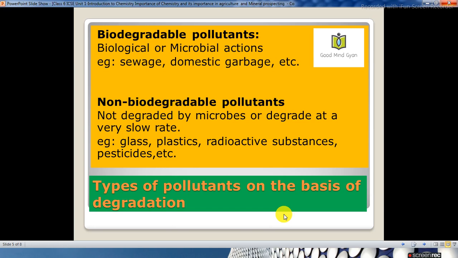The pollutants which are not degraded by microbes or degrade at a very slow rate are known as non-biodegradable pollutants. Examples are glass, plastics, radioactive substances, pesticides, etc.